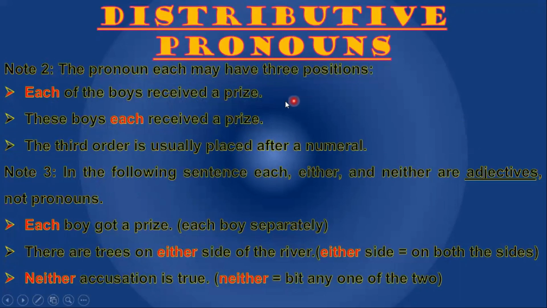The pronoun each may have three positions. Each of the boys received a prize. These boys each received a prize. The third order is usually placed after a numeral. In the following sentences, each, either, and neither are adjectives, not pronouns. Each boy got a prize, each boy separately. There are trees on either side of the river, either side meaning both sides. Neither accusation is true, neither applying to any one of the two.